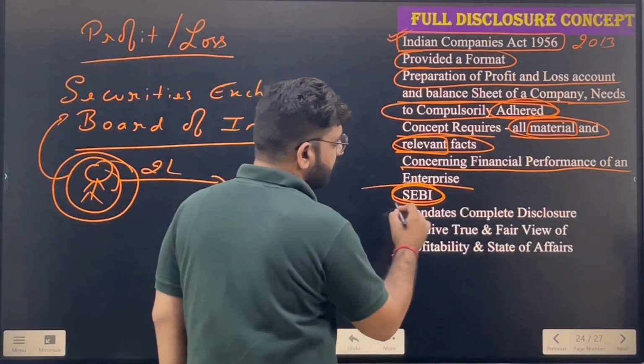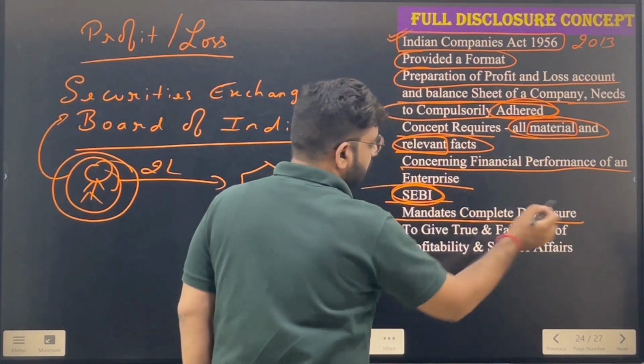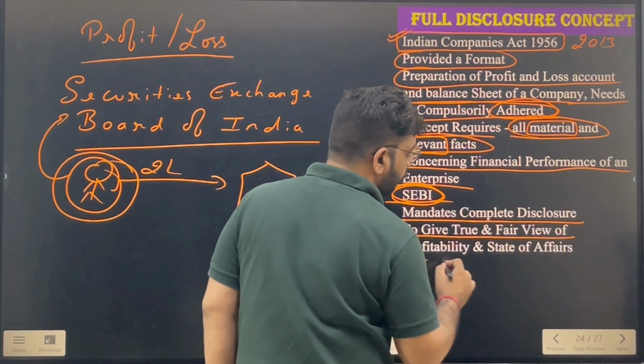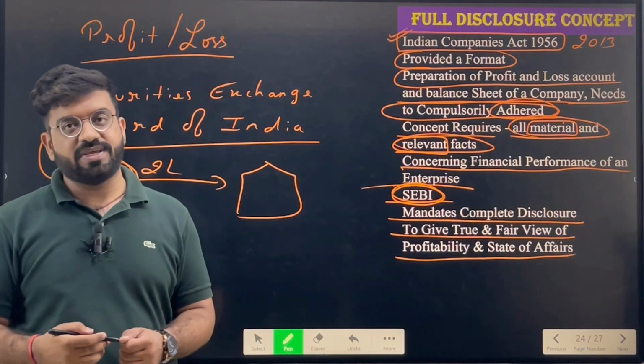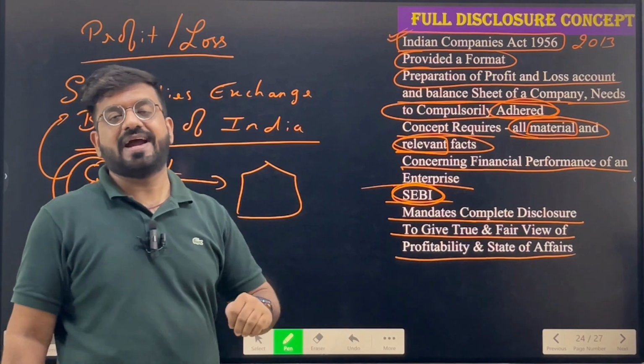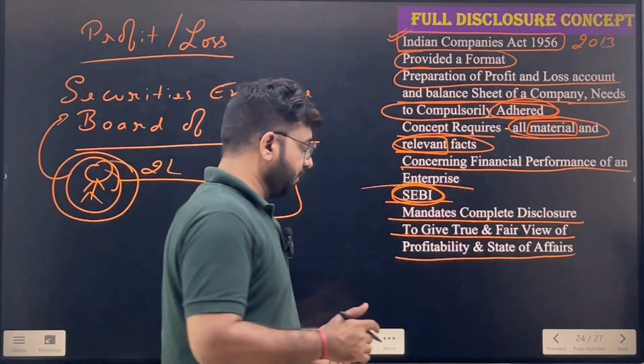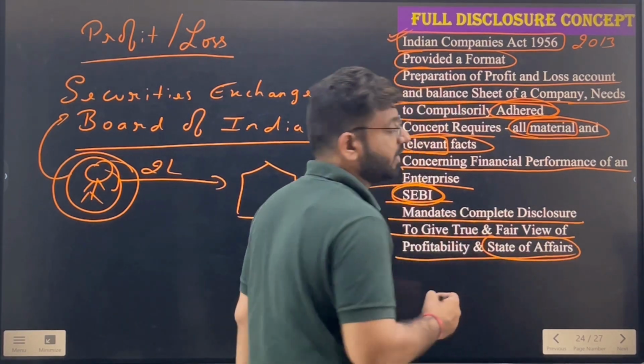Next. So SEBI mandates the complete disclosure to give the true and fair view of the profitability and the state of affairs. So SEBI, as compared to the Indian Companies Act, both are the same thing. Both of them ask the companies to give the full disclosure, each and every material fact, in their accounting information, so as to calculate the perfect profit of that company. And the statement of affairs. The statement of affairs simply means the state of affairs, the know-how, the whereabouts of the company, the activities and operations which are being done in that particular company. Everything should be informed to the ultimate users.